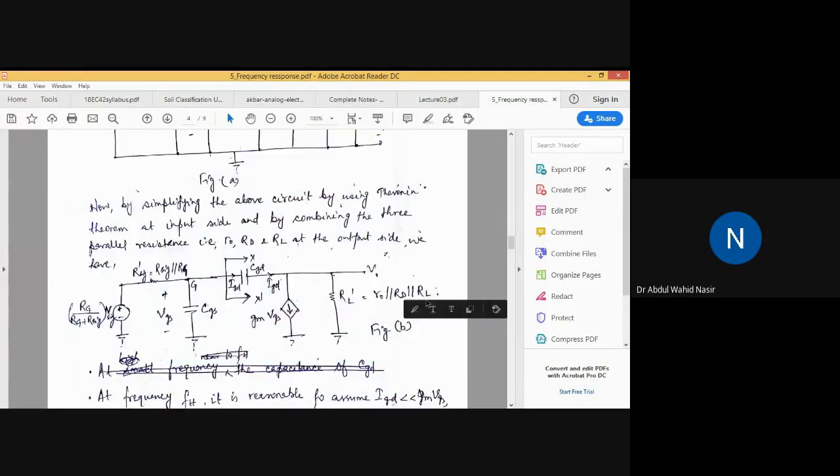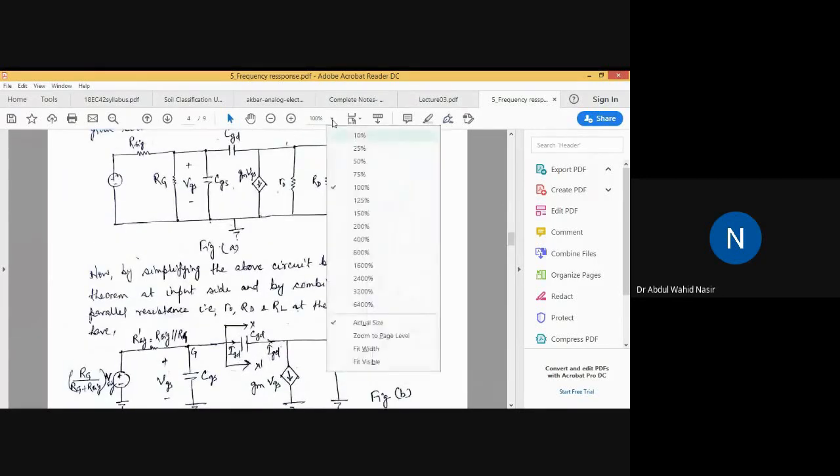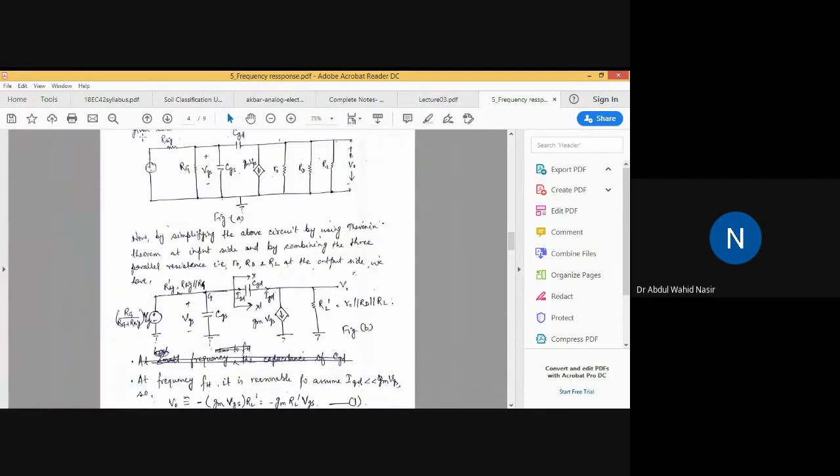So if you compare this original circuit diagram and this circuit diagram, then no difference is there. The thing is that first, the input side has been simplified using Thevenin theorem, where the input equivalent voltage is VSIG into RG divided by RG plus RSIG. Okay, this is the Thevenin equivalent voltage.